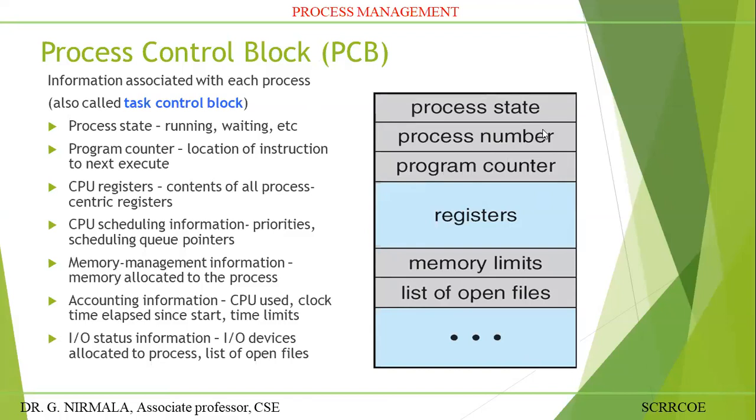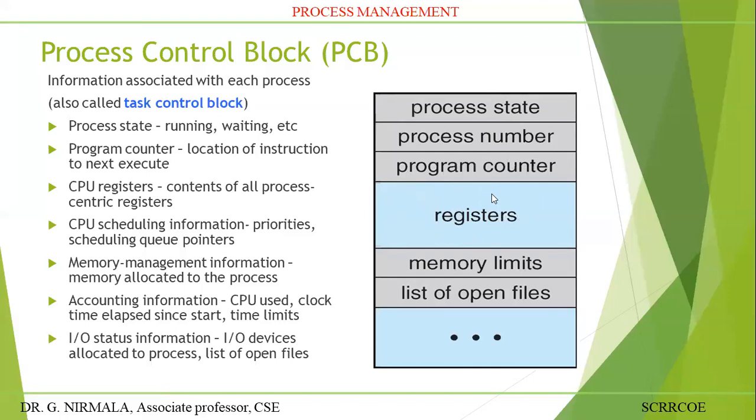It maintains the process state. That state may be any one of the 5 states: new, ready, running, or blocked. Whatever the state of the currently executing process is, it is maintained here. The program counter holds the location of the next instruction to be executed. For CPU registers, the contents of all general purpose registers are maintained in this PCB.